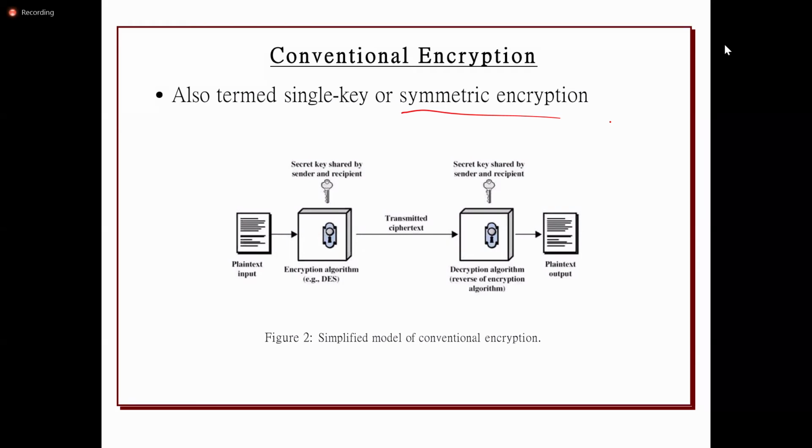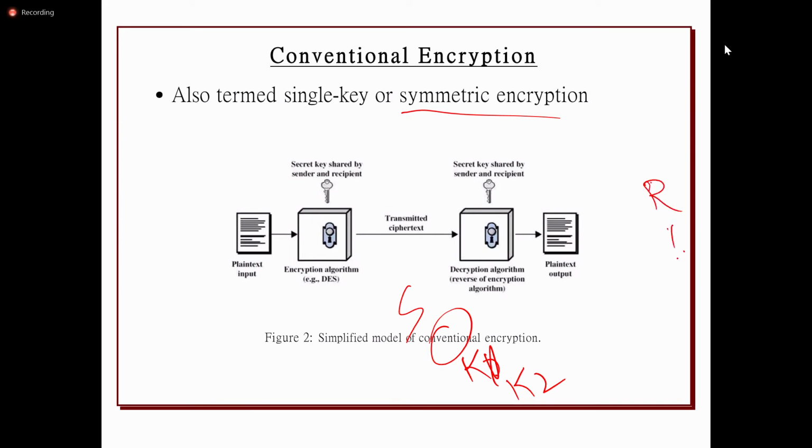Encryption and decryption algorithms use the same key, but it doesn't mean only a single key. Suppose at the sender side, it is using two keys, K1 and K2. Again, at the receiver side, the same keys K1 and K2 will be used. So the encryption process can use multiple keys.